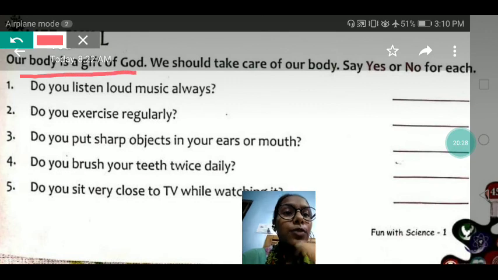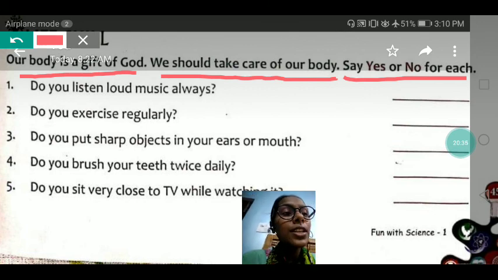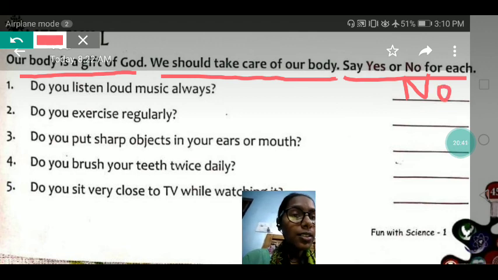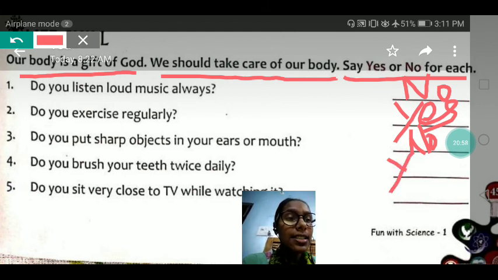Next, life skills of that page only. Our body is a gift of God. We should take care of our body. Say yes or no for it. Do you listen to loud music always? No. What will you write? No. Do you exercise regularly? Do you all do? Then you will write yes. We all do exercise. Do you put sharp objects in your ears or mouth? No, we do not do like this. Do you brush your teeth twice daily? Yes, in the morning and at night before going to bed.